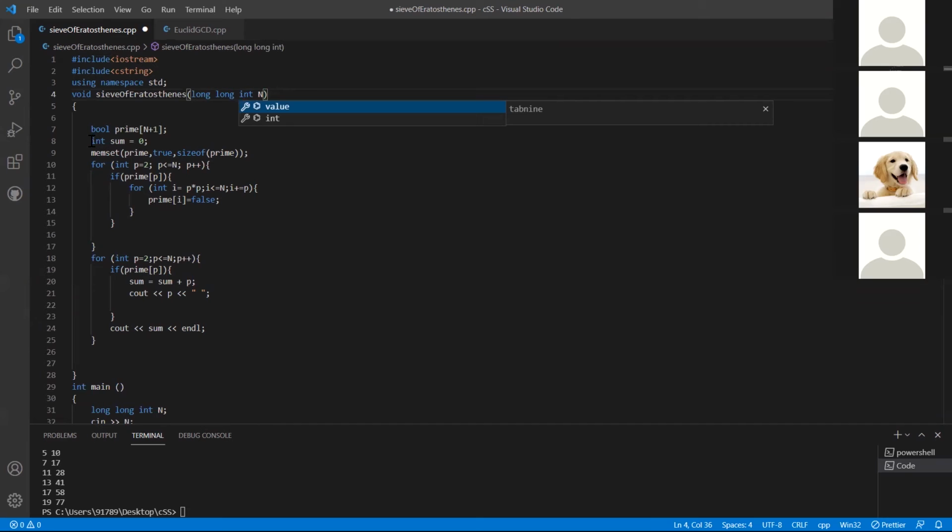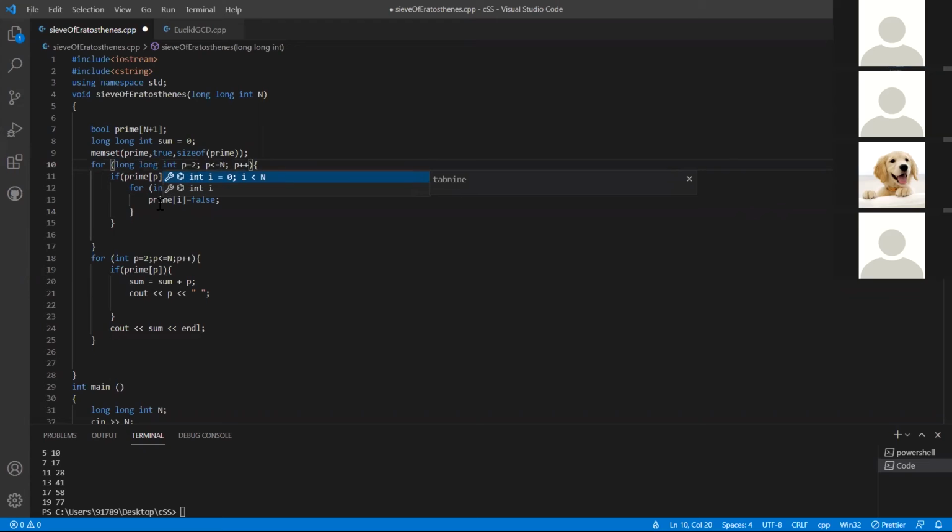Yeah, that's what I mean. Okay, cool. For large numbers also this will work, and since its time complexity is really low, we can use this for long numbers as well.